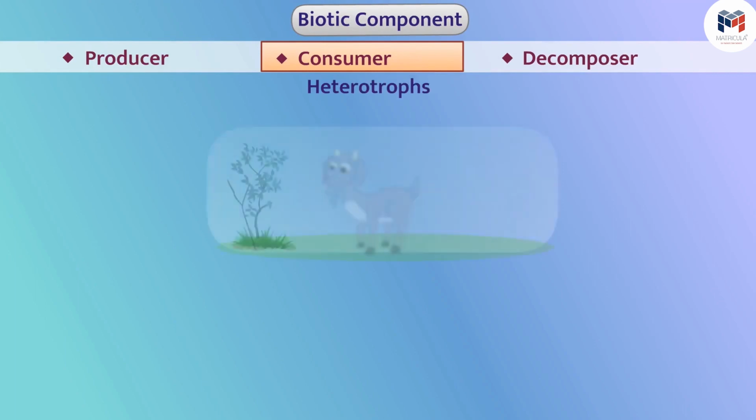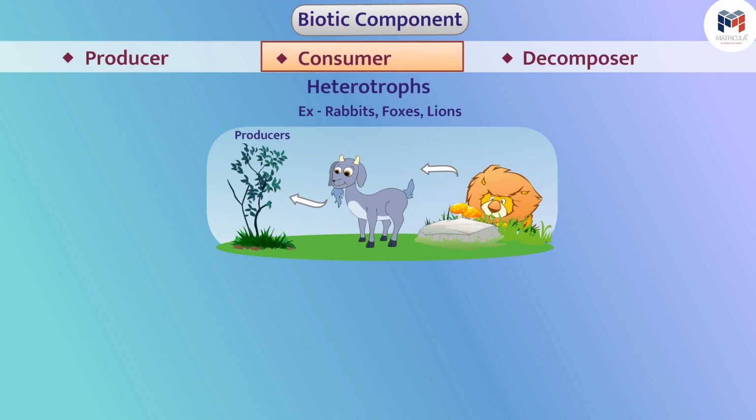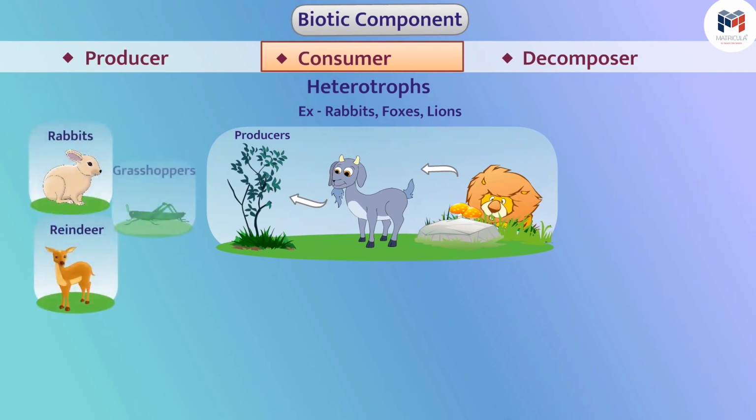Heterotrophs such as goats, rabbits, foxes, lions, etc., which are directly or indirectly dependent on the producers for food, are called consumers. Organisms such as goats, reindeers, rabbits, grasshoppers, which directly obtain food from autotrophic organisms, are called herbivorous organisms.